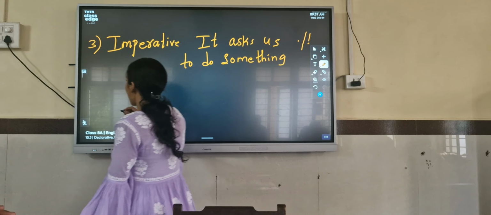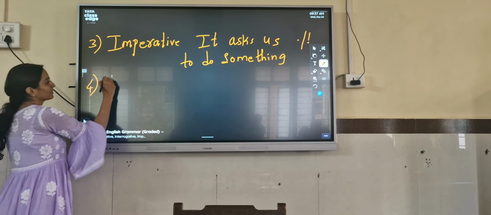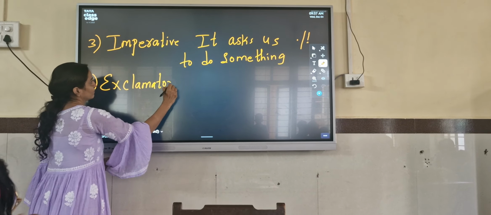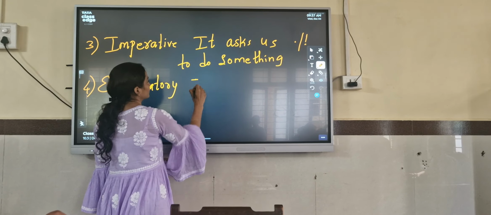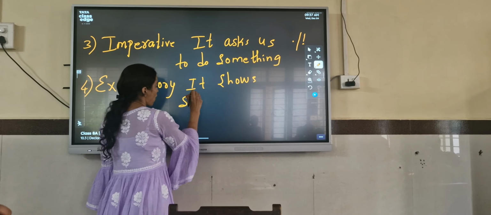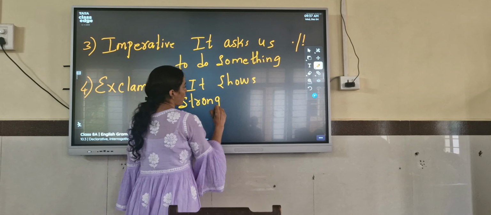Exclamatory mark. And fourth, the last one, is exclamatory. It shows strong feeling or emotion.